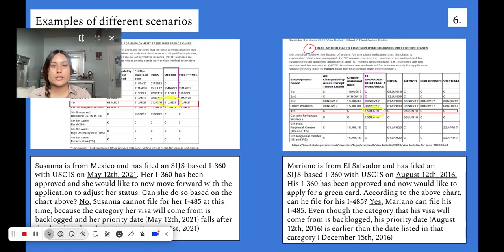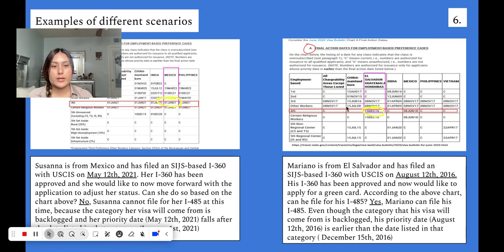And now we're going to move forward and talk about this example over here. So again, this is referencing the June 2020 visa bulletin of Chart A. So in this case, Mariano is from El Salvador and has filed an SIJS-based I-360 with USCIS on August 12th of 2016. His I-360 has been approved and now he would like to apply for a green card. According to the above chart, can he file for the form I-485?